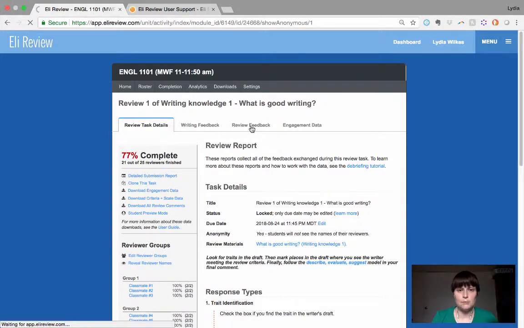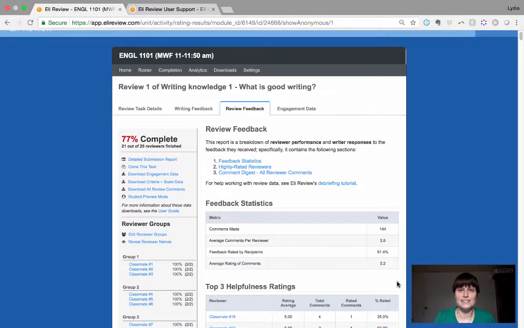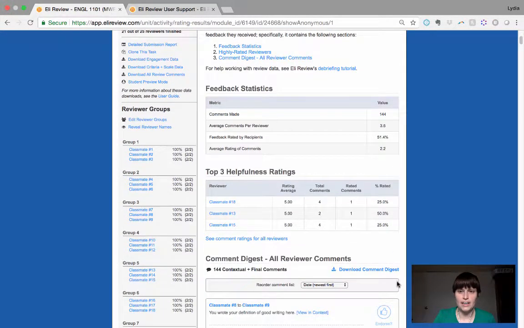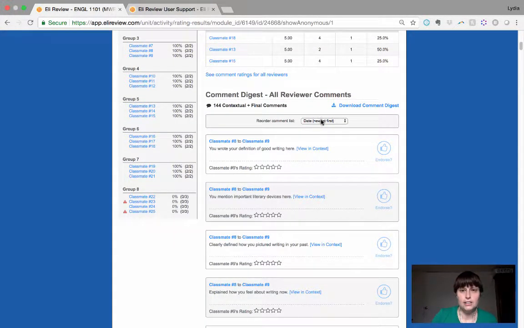First, I'm interested in their review feedback. I usually go here first. This is a number I'm pretty excited to see right here, 2.2 as an average rating of the comments. That means they have rated the comments, which I sent them an email and asked them to do using our criteria. And it also means that they're probably using the star rating system that we talked about in a more or less accurate way. Now I can confirm that when I come down here and order these comments.